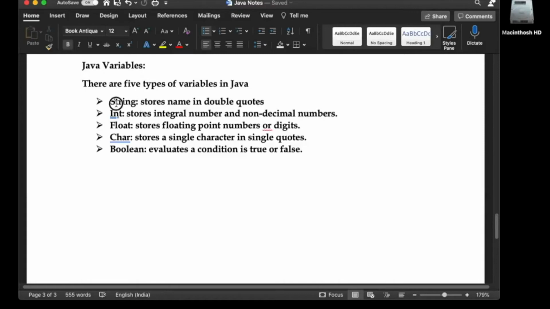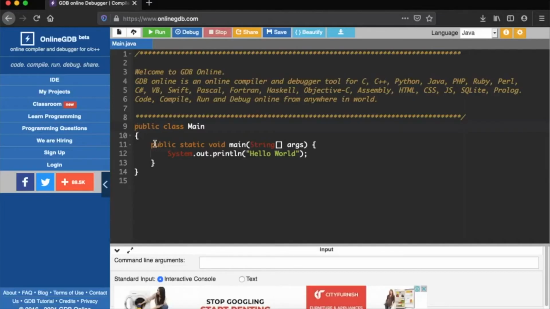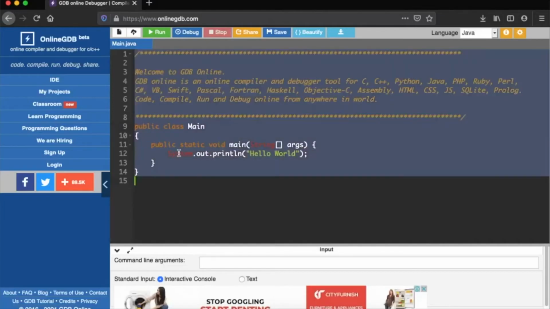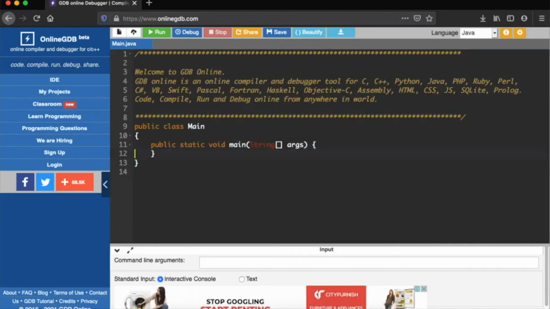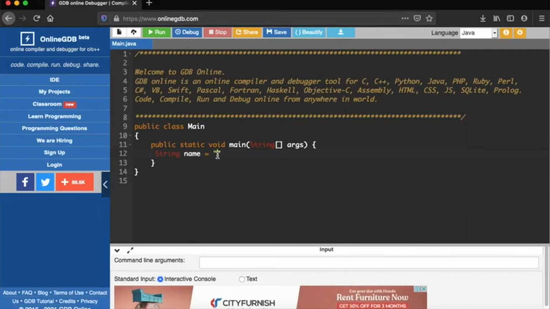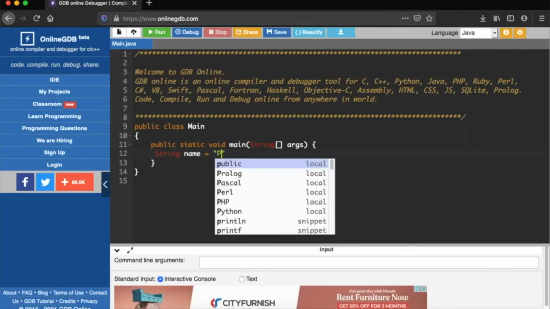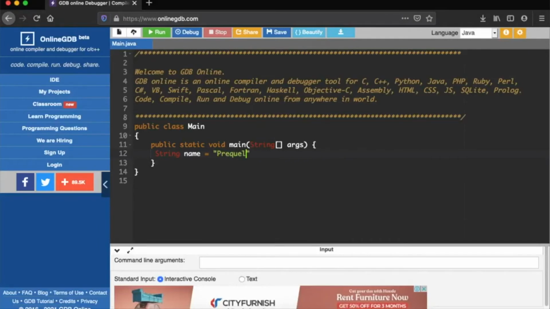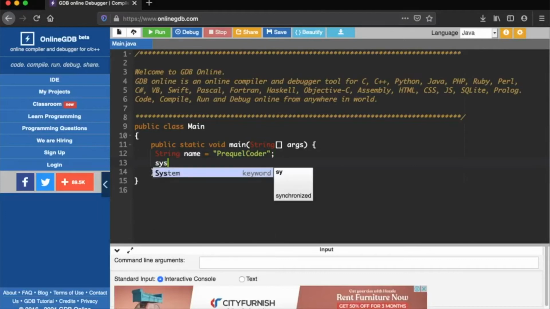So let's first discuss the string in the compiler now. Let us go back into the GDB compiler. This is the same for every program. Let me delete this line and now declare a string. String name is equal to, so we are going to invoke a name into this. I'll name it Prickle Coder. I'll close it with a semicolon.